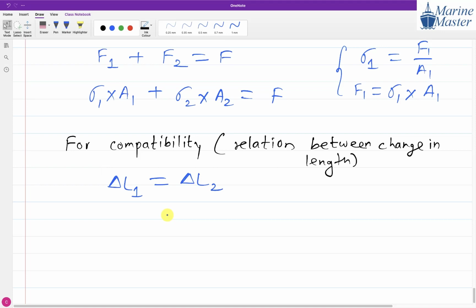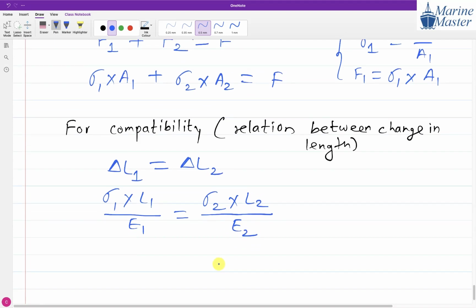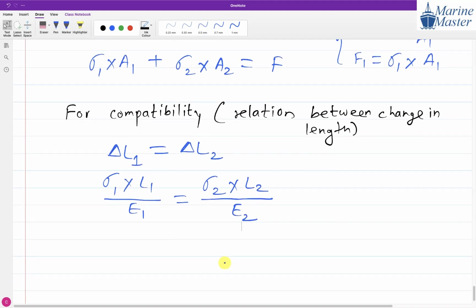For any type of load, what we have seen is sigma L by E. Means sigma 1 into L1 by E1 is the change in length of part 1. The change in length of part 2 will be sigma 2 into L2 by E2, A2. So please everyone start writing down this discussion for compatibility.